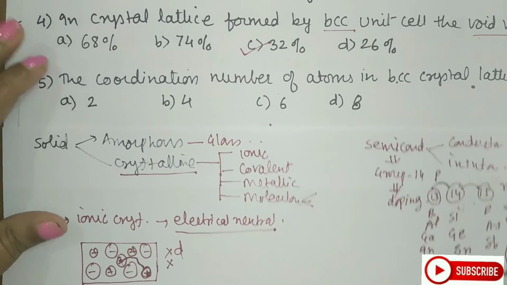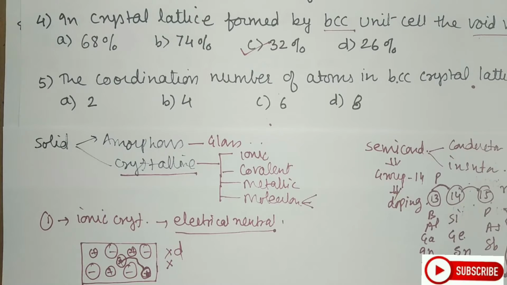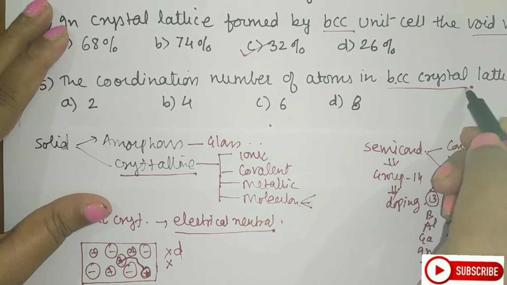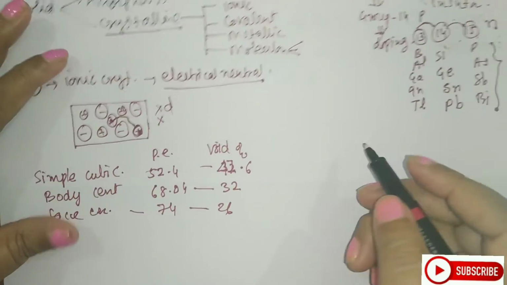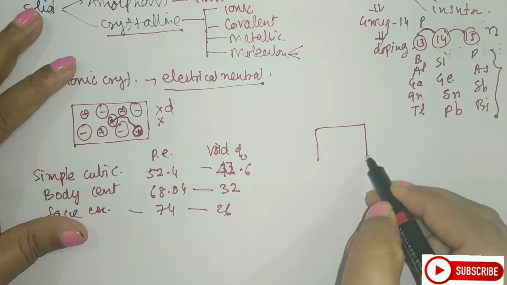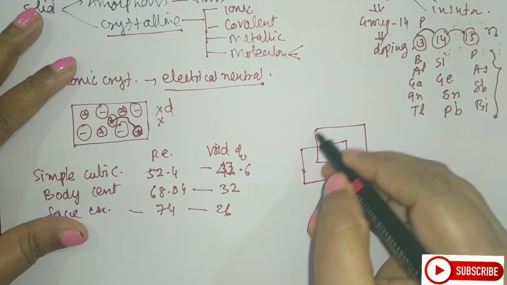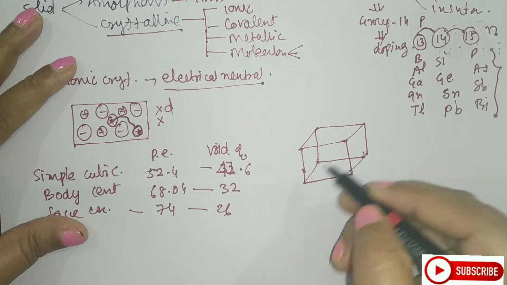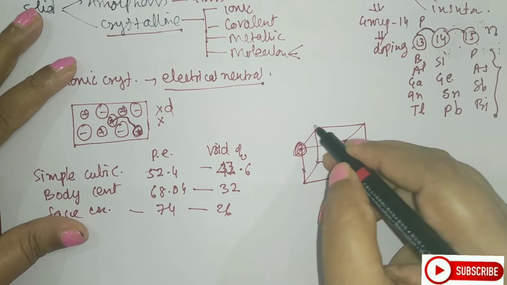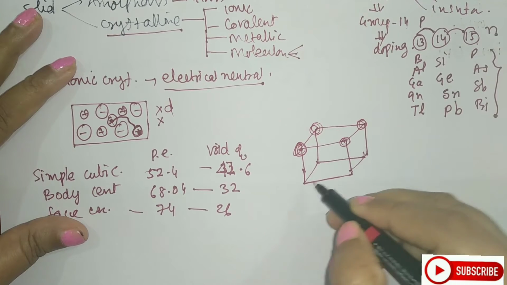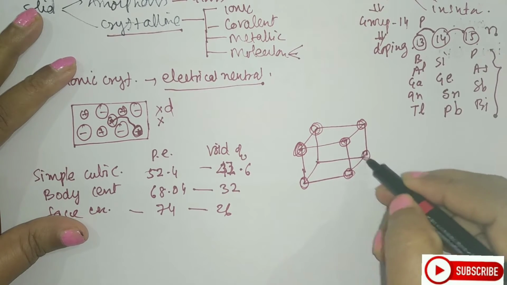See the next one, the coordination number of atoms in BCC crystal lattice. What is a BCC structure, student? If you see the structure here, this is the unit cell, and in BCC there are atoms at the corners, so I'm drawing the corner atoms here. And there is one atom at the center.